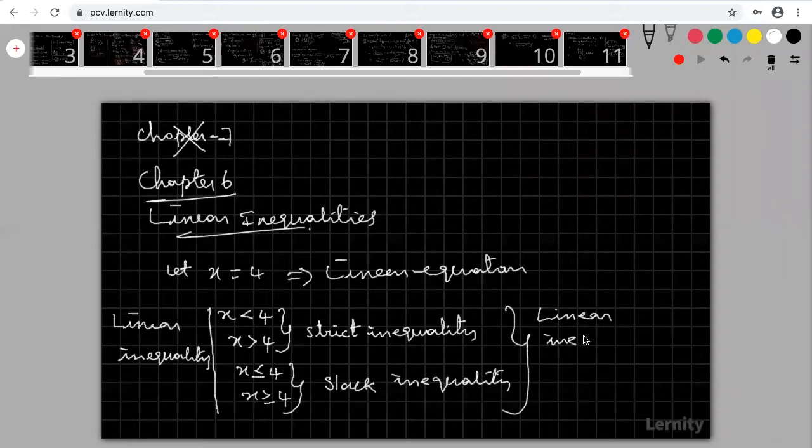Linear inequalities of one variable. Only one variable is there. Look at that, only x is there. x is the only one variable. Linear inequalities of only one variable. Okay, so now look at that.